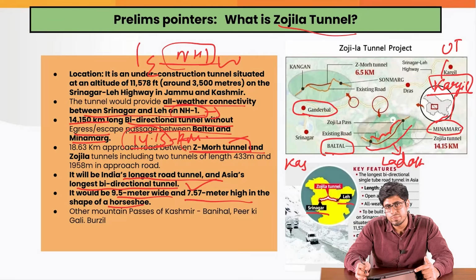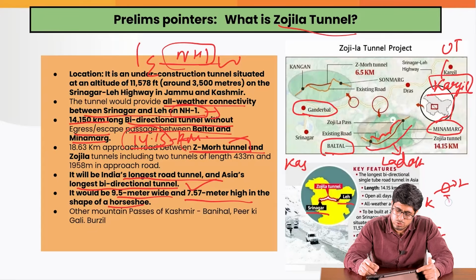But it is not the only pass in Jammu and Kashmir. If you see the location of Jammu and Kashmir, we have the region of Jammu, then we have Kashmir, and then we have the region of Ladakh. We talk about this pass that exists here, which is Zojila. But to connect Jammu and Kashmir, we also have other passes. For example, there is a pass here known as Banihal Pass.